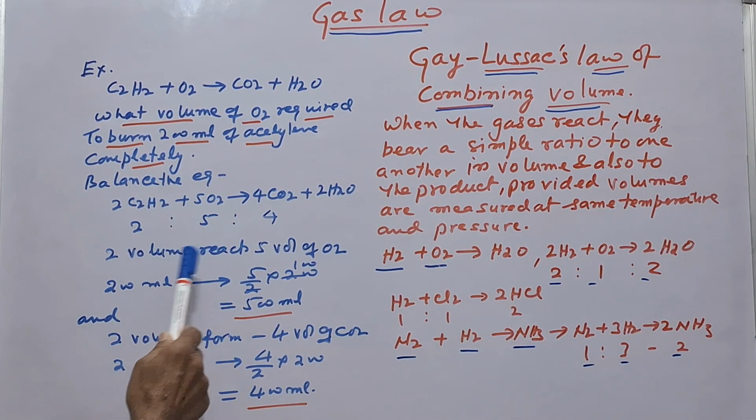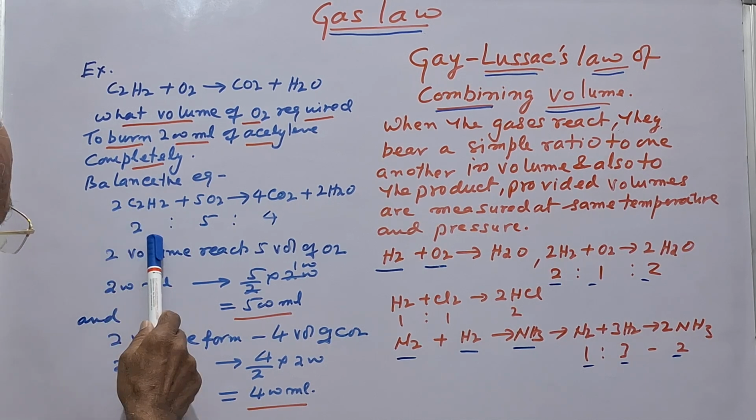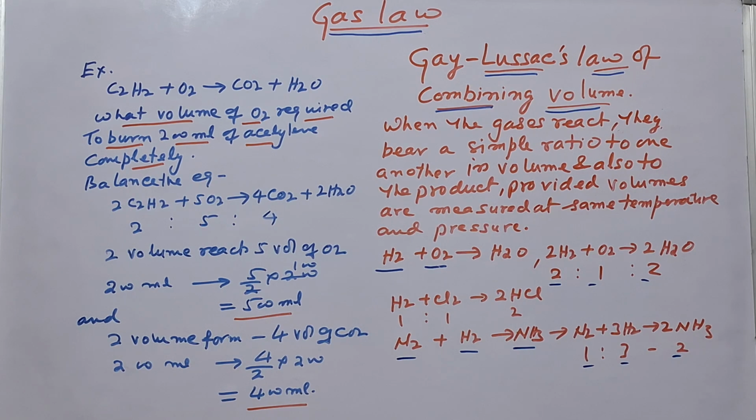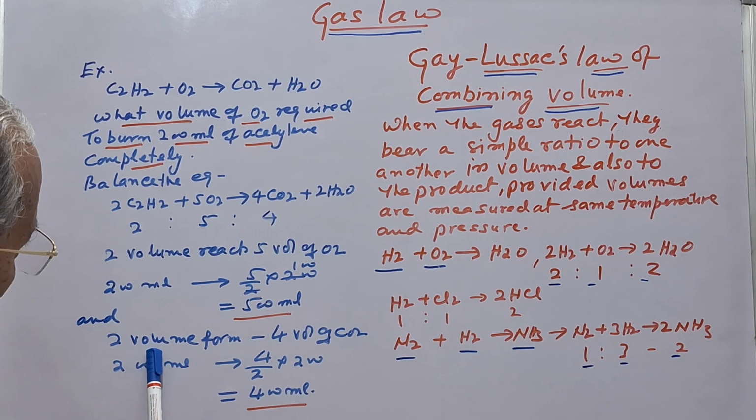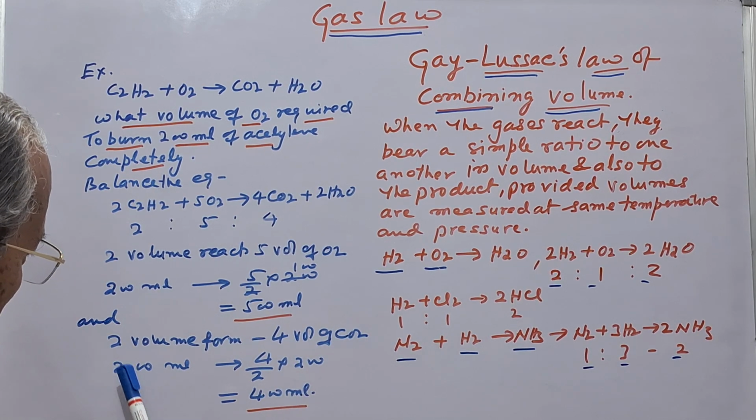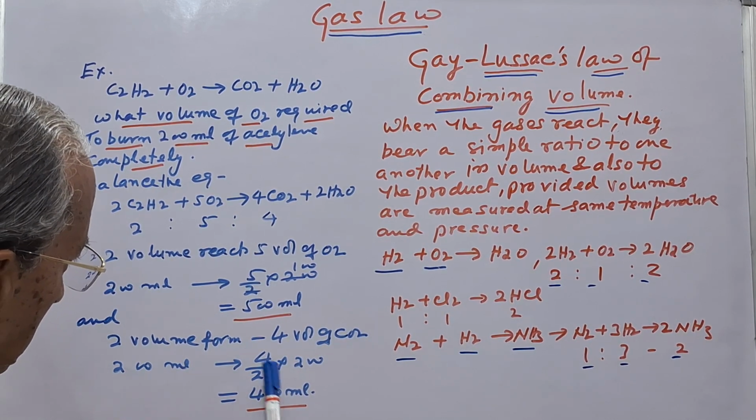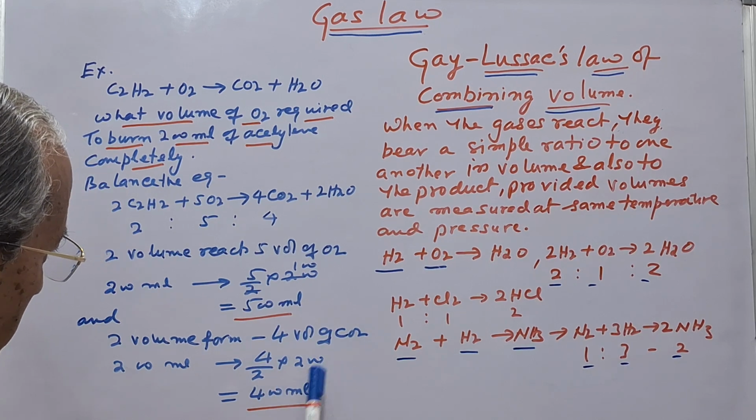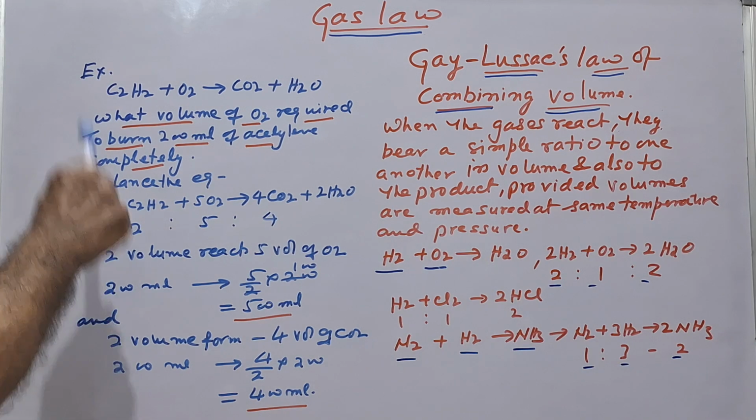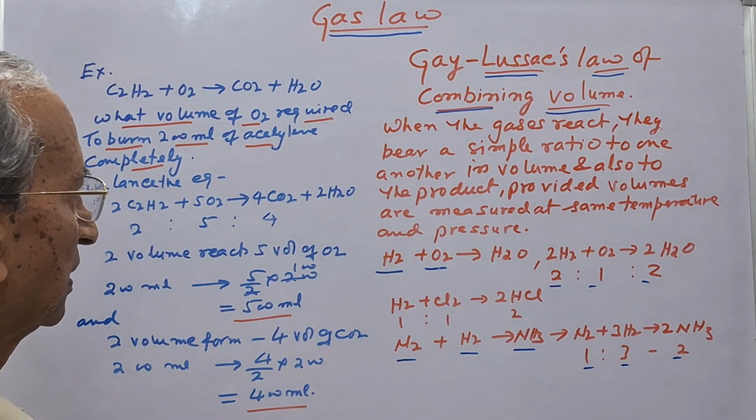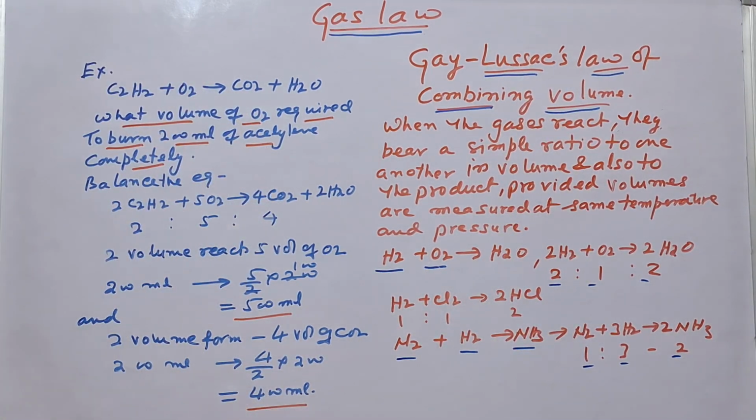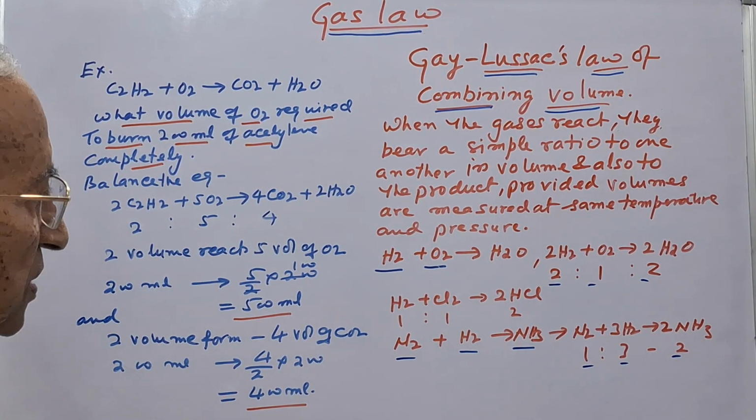Now again we see 2 volume of acetylene gives 4 volume of carbon dioxide. Then 200 ml will form 4/2 into 200, that is 400 ml of carbon dioxide. So this is one of the applications which I explained to you, showing how the Gay-Lussac law of combining volume is explained by taking examples.